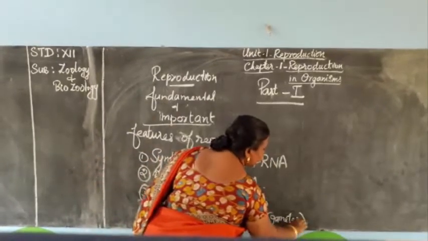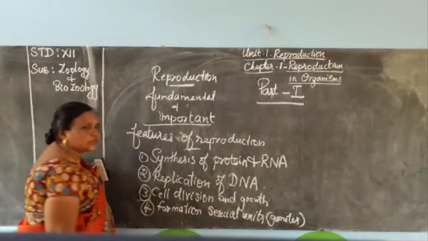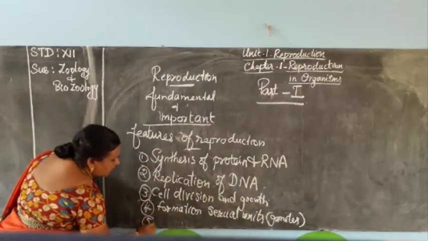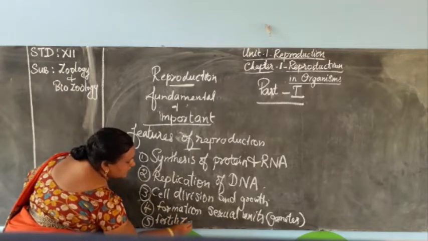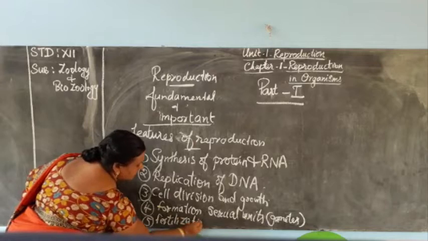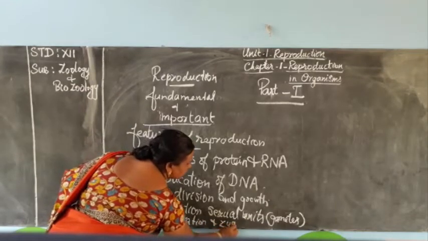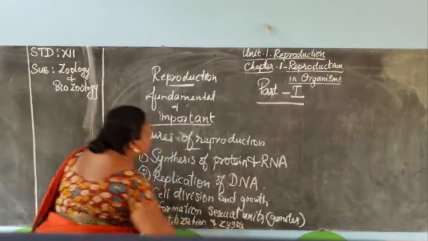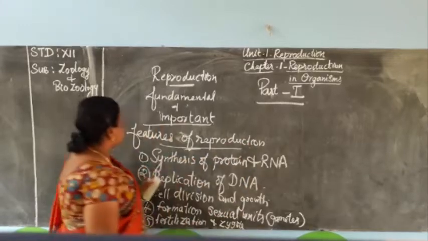After formation of the gametes, fertilization will happen, and because of the fertilization we get the zygote. So finally, fertilization and formation of zygote. These are the important features of reproduction.